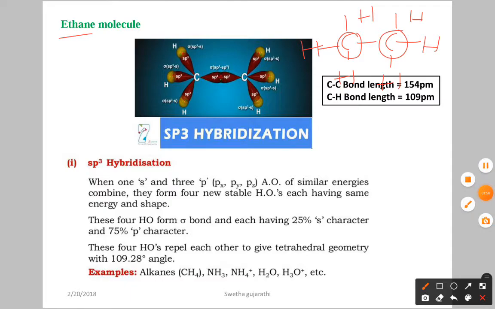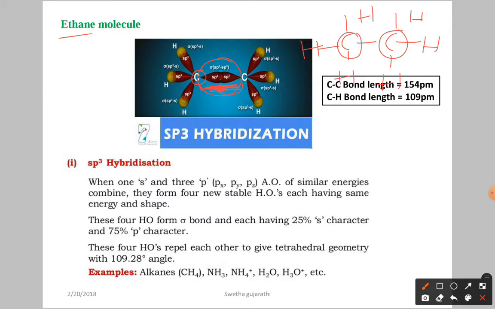Each undergoes sp3 hybridization. Here, one carbon has 4 sp3 hybrid orbitals. One sp3 hybrid orbital overlaps with another sp3 hybrid orbital, giving a sigma sp3-sp3 bond. This is a sigma bond formed by 2 sp3 hybrid orbitals.